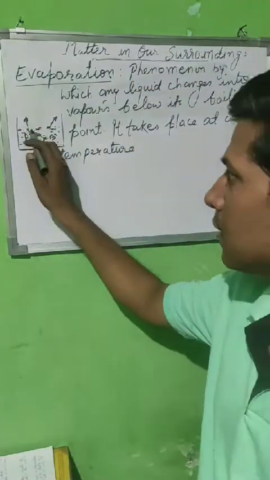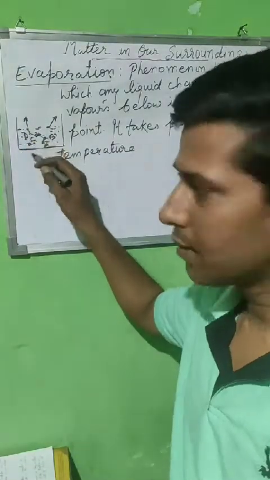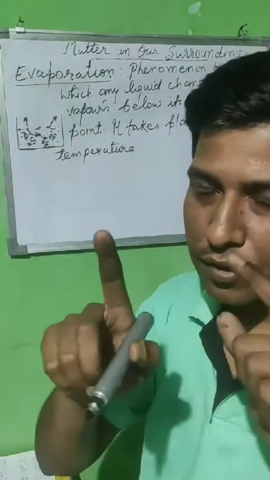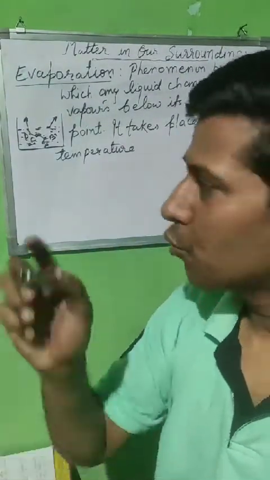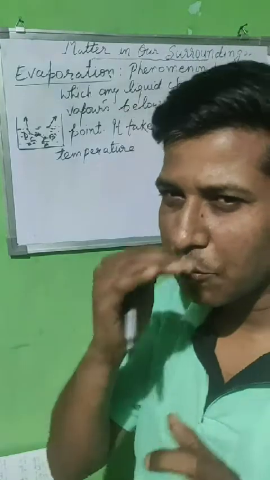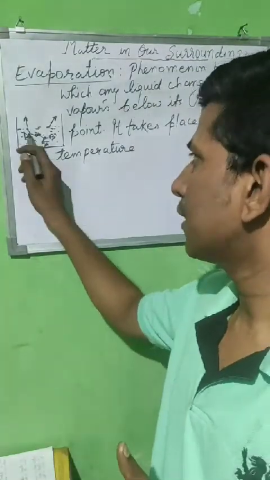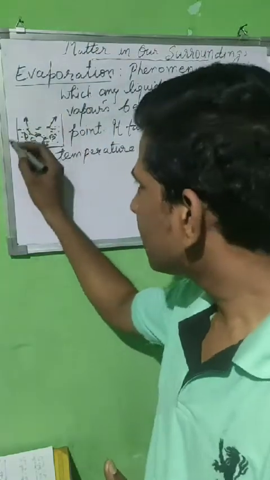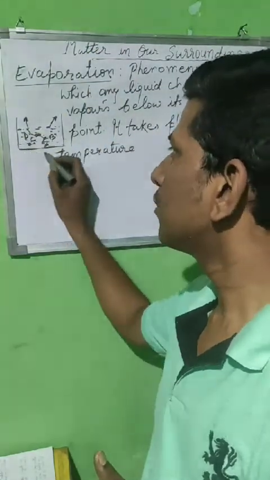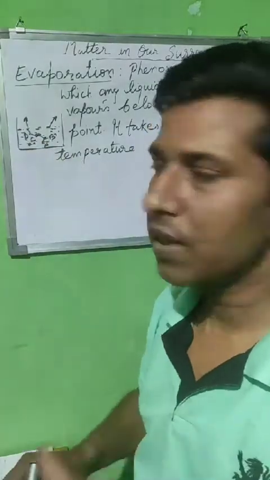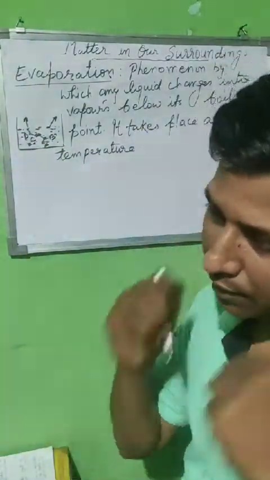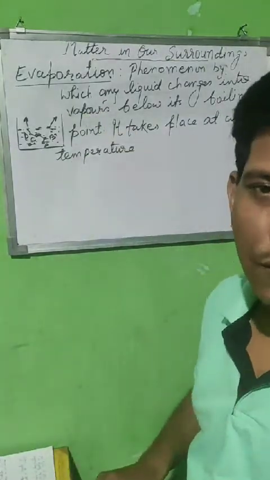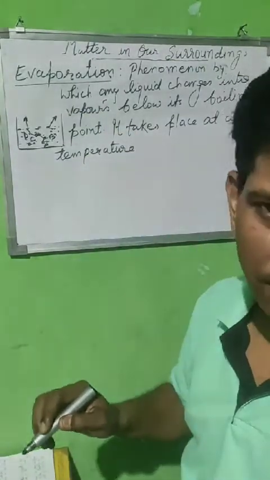So the particle D of the water or any liquid that you have taken is now in a position to go out. It will go out when it changes into vapor form. For changing into vapor form, definitely it will utilize heat, and after that it will convert into water vapor and escape out, evaporates out. That is the reason the entire liquid after evaporation will get a cooling effect. And you have to know that in so many examples that we will study, you will see that after evaporation the cooling effect is observed.